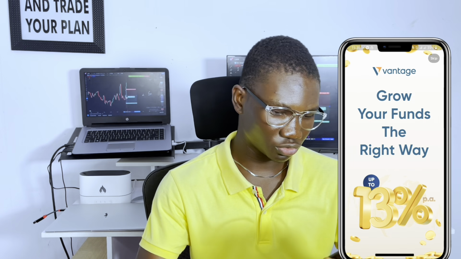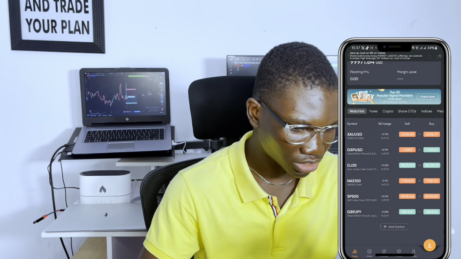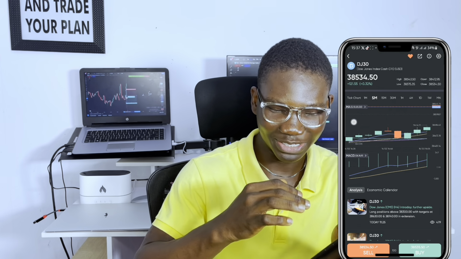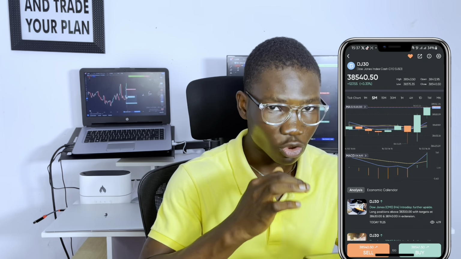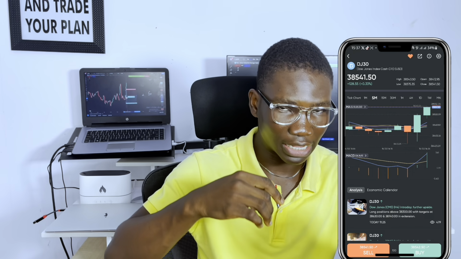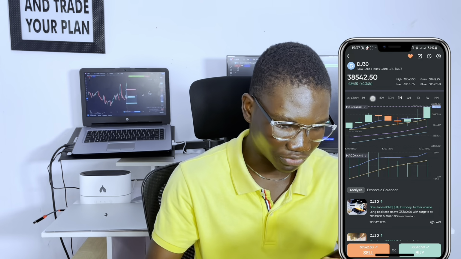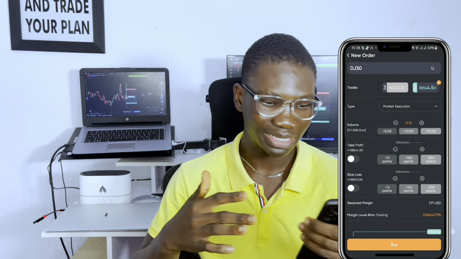Let me quickly jump into the app, and right here you have the Dow Jones 30, which is the US30, which of course we are going to be trading on this series. Guys, are you seeing how very close this spread is? You can see the difference between the bid and ask price on this 5 minute. And remember, this is only a 5 minute time frame. If I go as high as the 1 hour time frame, you see that this bid and ask price is actually nowhere to be found. But you can see how close these margins are, and that's to tell you that you're getting the best spread right here.